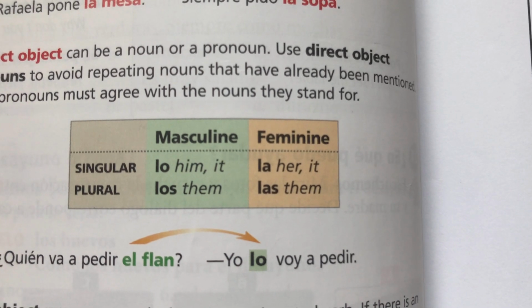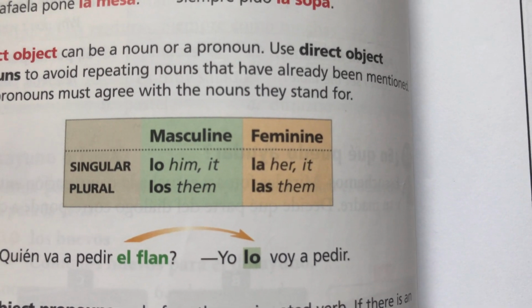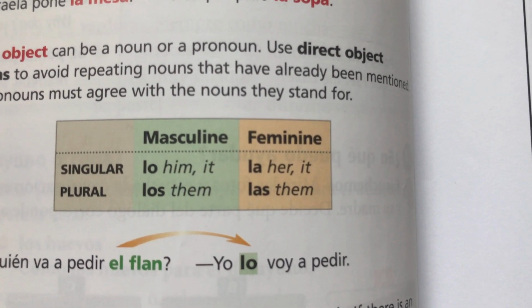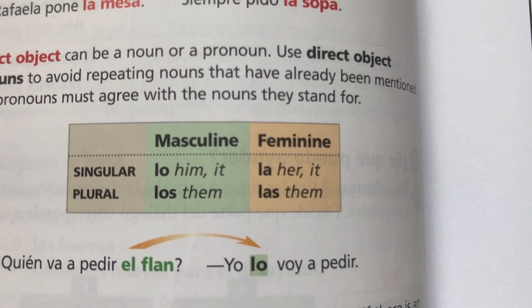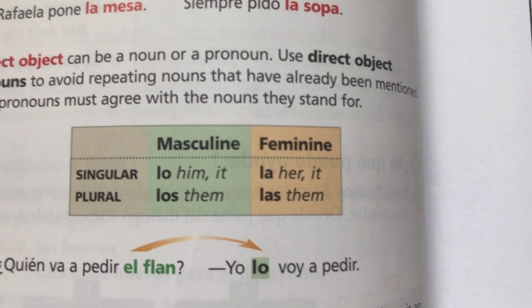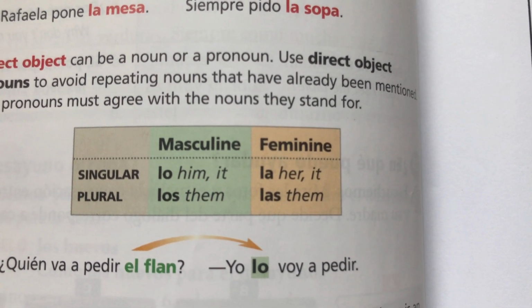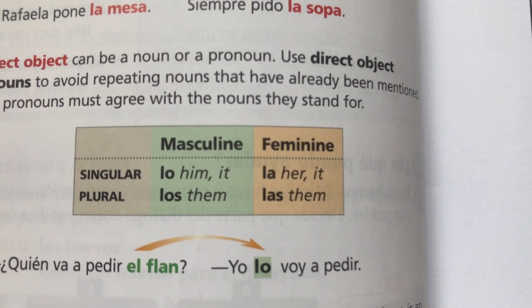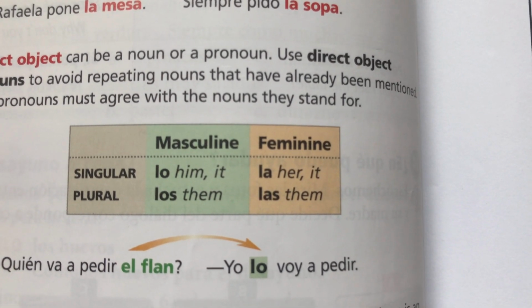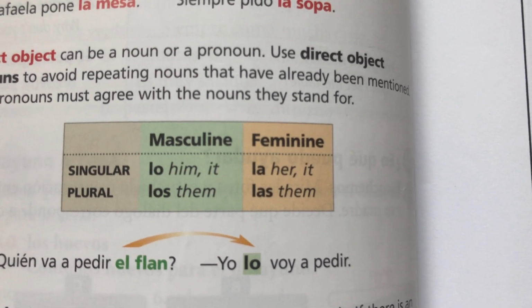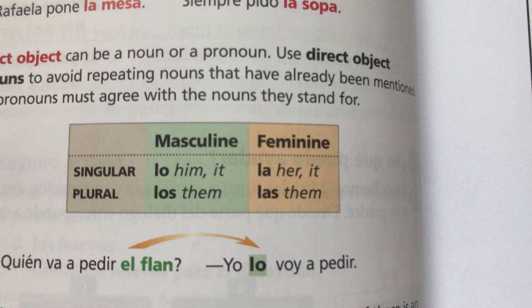If it was a masculine thing, like say a desk, an escritorio, we could say tráemelo, bring it to me. The lo would refer to the desk. Or feminine, we could have la for like la amiga, like the friend, or la mesa, which would be an it, but it's a feminine gendered word for the table, right?